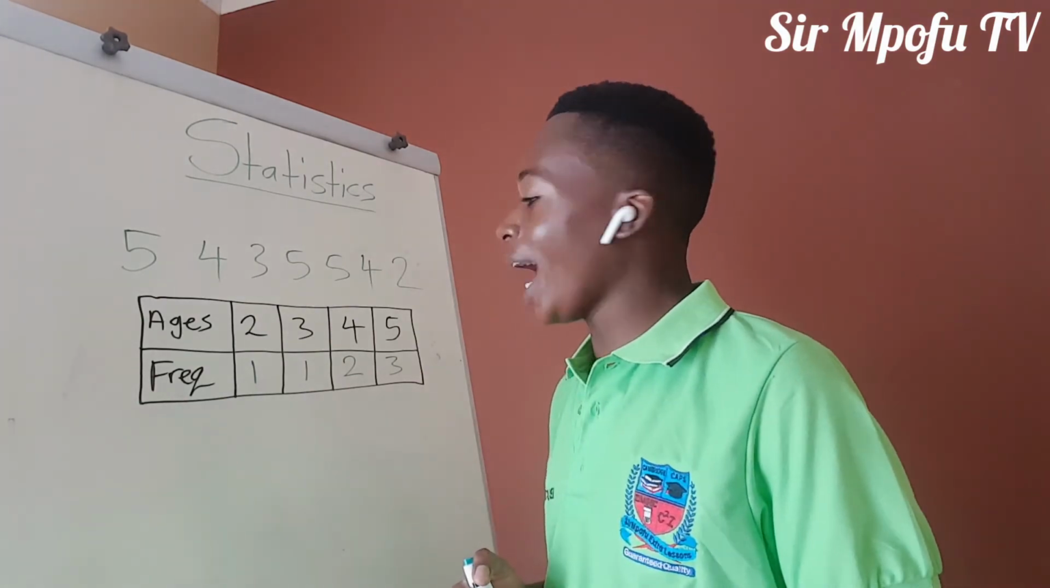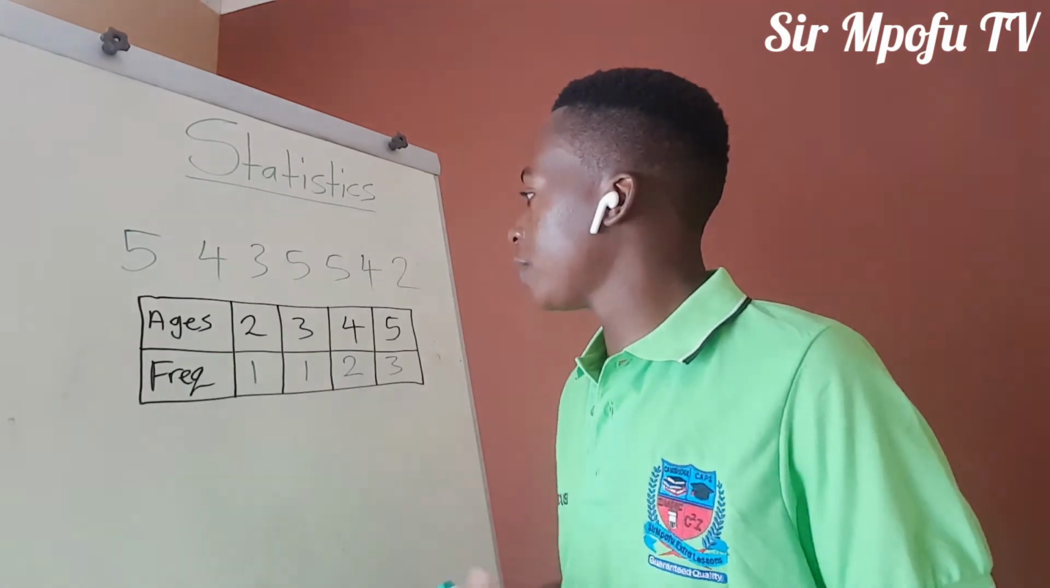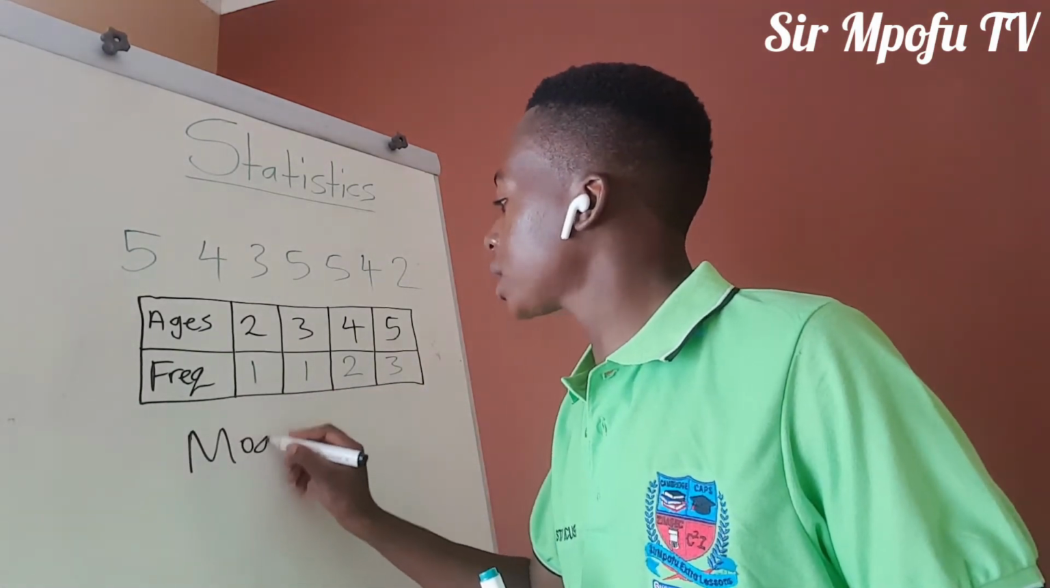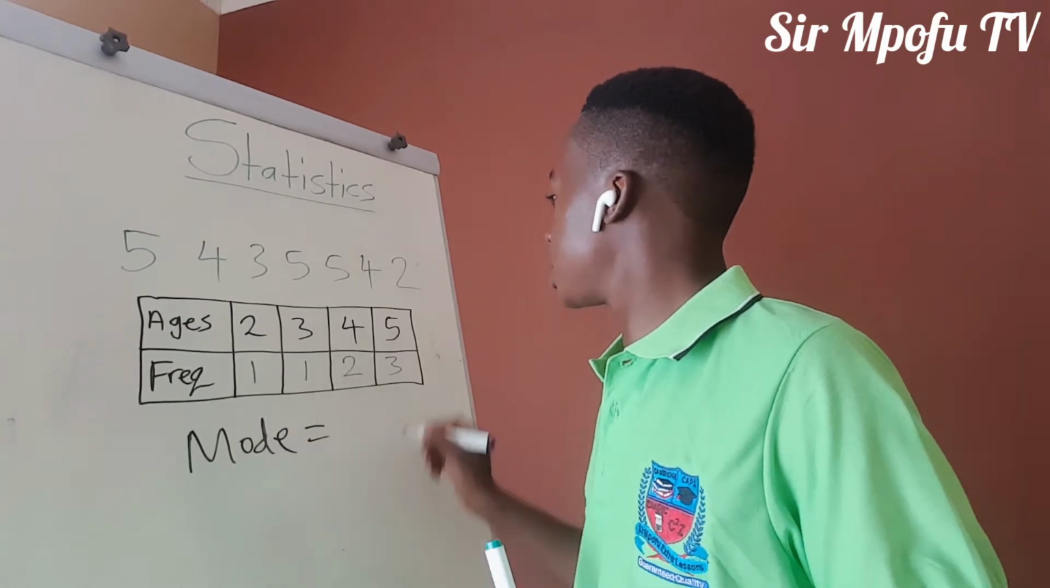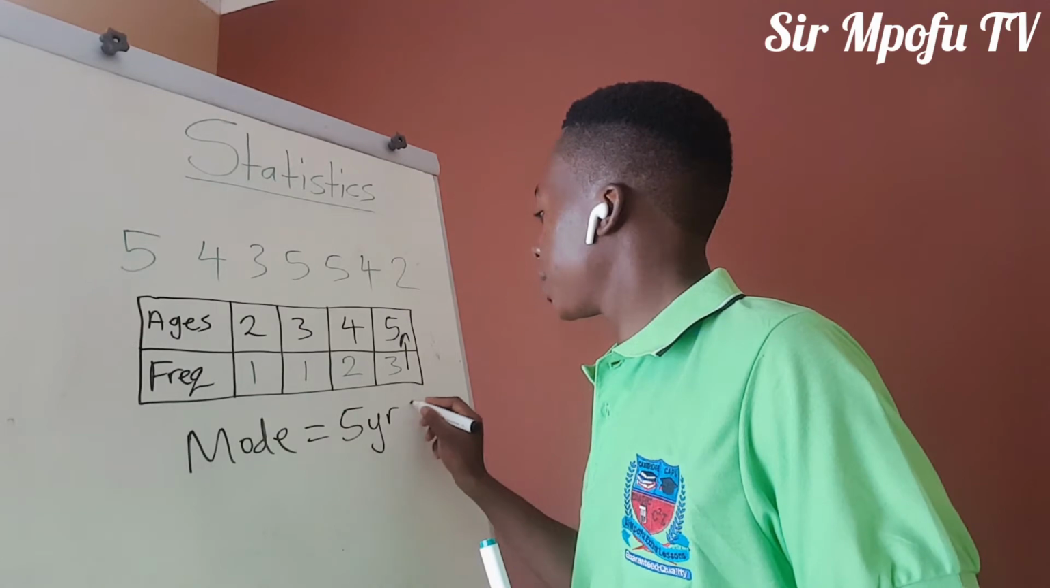Now, if you are asked to find these measures of central tendency, which are mean, mode, and median, it's very easy. As I told you, we find mode from the highest frequency. So what is the highest frequency here? It is 3. You just go up. Our mode or age will be 5 years.